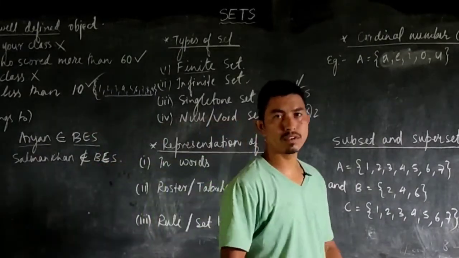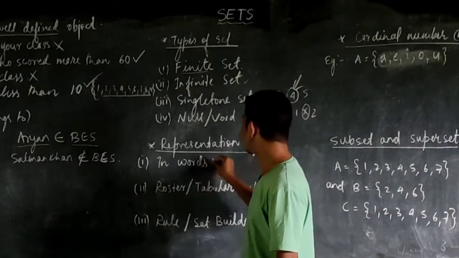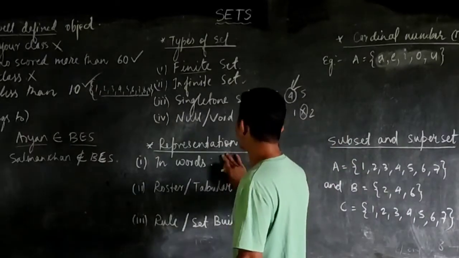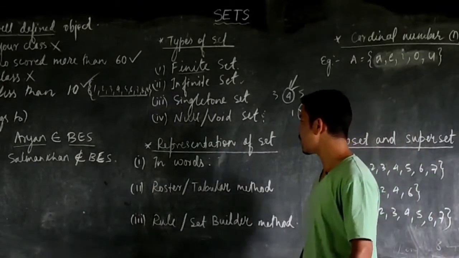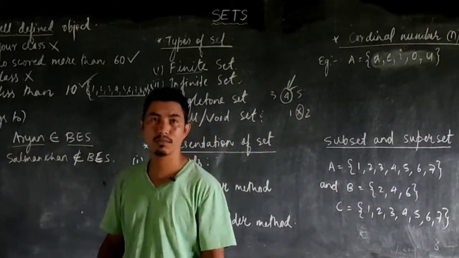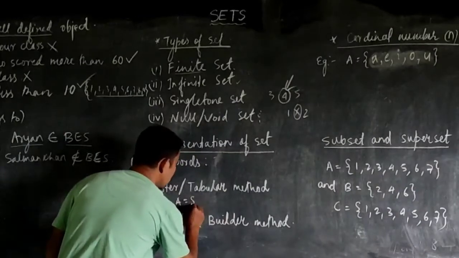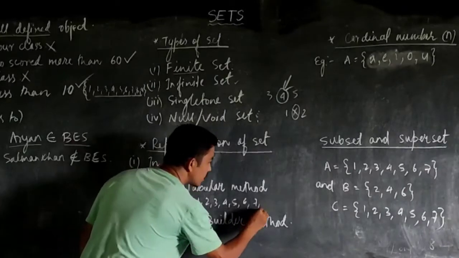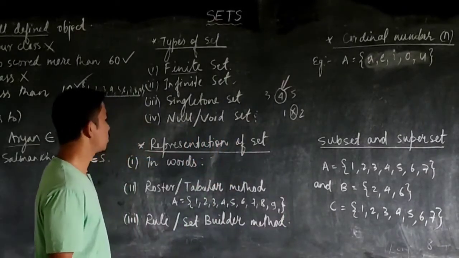Now coming to how to represent a set. A set can be represented in three various ways. The first one is we can express the set in words, like the natural numbers less than 10. Now if I have to write the same thing in roster form or tabular form, I'll write each of the elements inside a curly bracket. Like in the roster form, I write A is equal to 1, 2, 3, 4, 5, 6, 7, 8, 9. So this is how we write in a roster or tabular form.